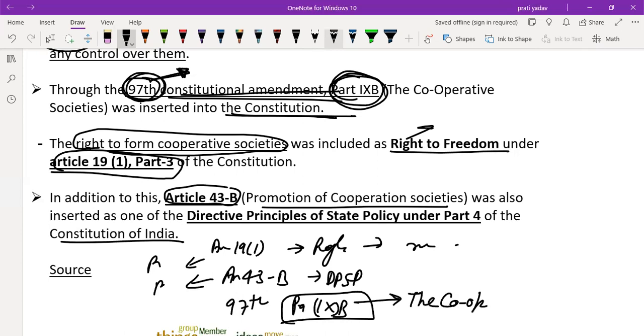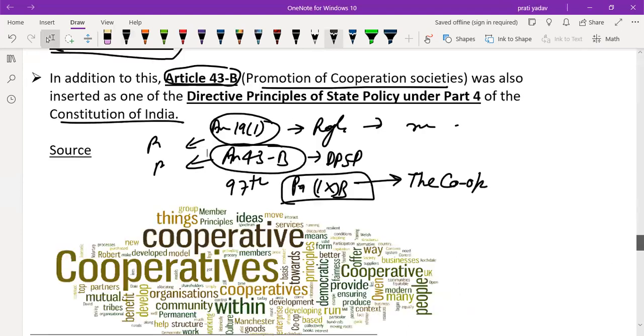Okay, this talks about the promotion of cooperative. 19(1)(a) talks about the right to form a cooperative. When you want to form a cooperative, you can form it because it is a right given in the Constitution under Article 19(1)(a). For the promotion, DPSP Article 43(b) is given, and insertion of cooperatives in the Constitution happened through the 97th Constitution Amendment. So I hope you understand the whole idea of cooperative.